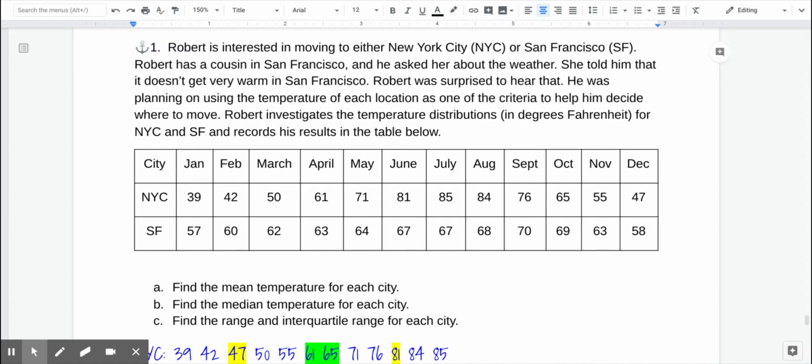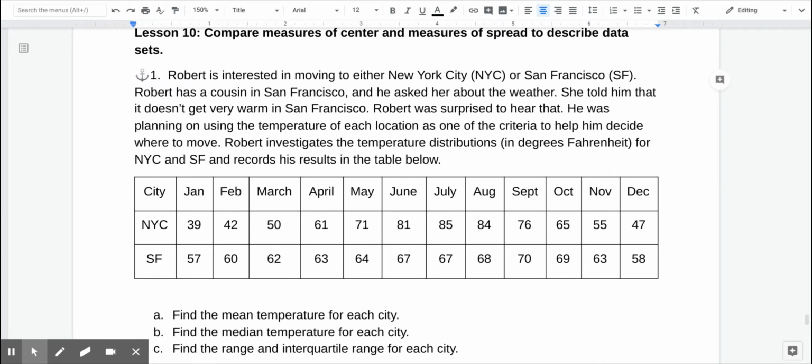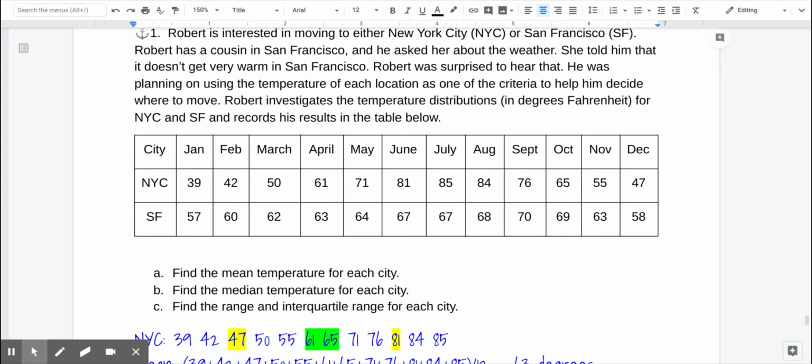We're first asked to find the mean, the median, the range, and the interquartile range for each city. So we're looking at two measures of center, mean and median, and two measures of variability or spread, range and interquartile range. Here are my calculations for New York City.